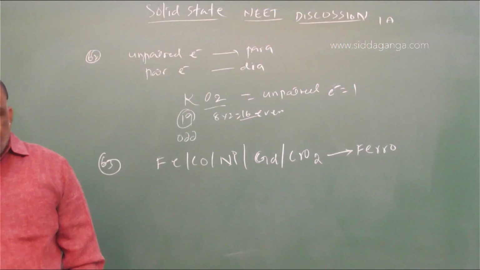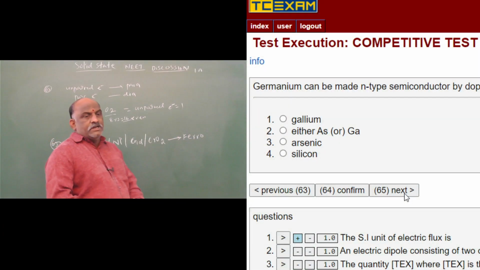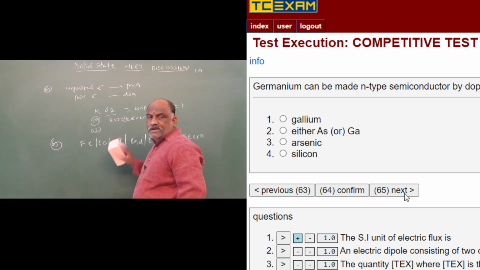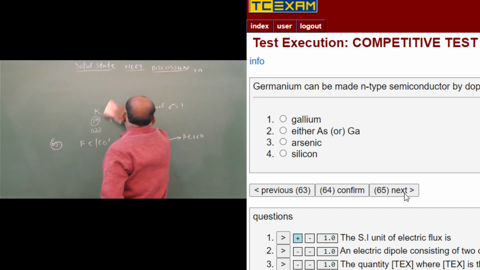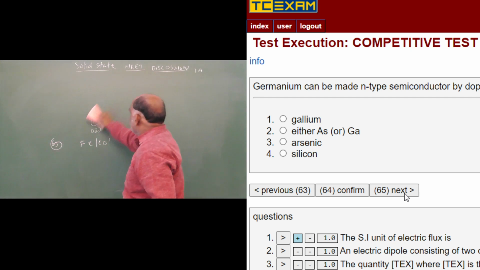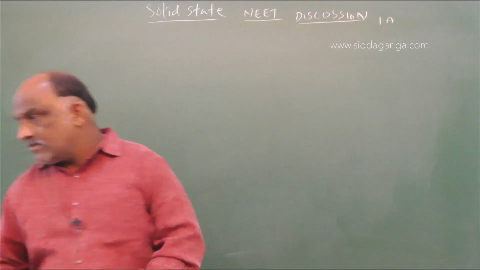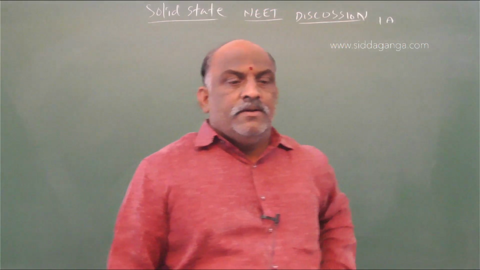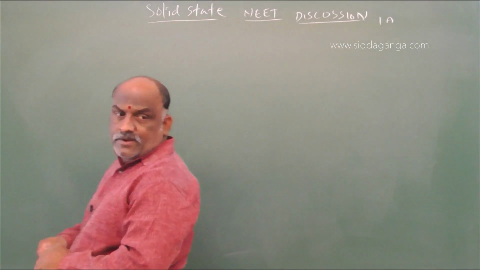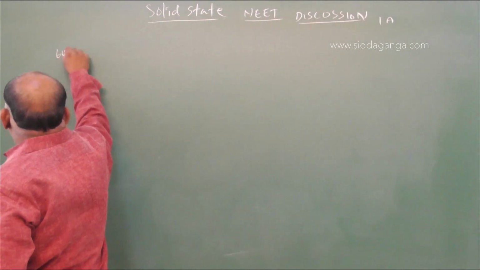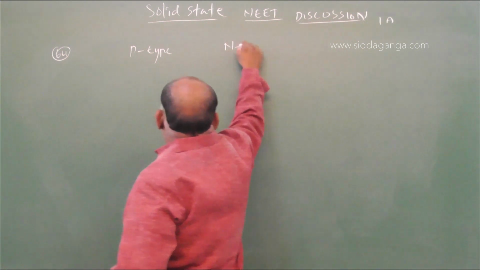Next question number 64. Germanium can be made an N-type semiconductor by doping with what? There are two types of semiconductors: P-type semiconductor and N-type semiconductor.